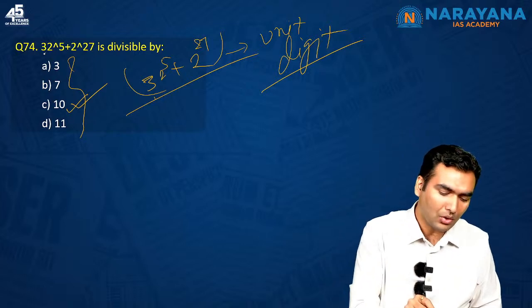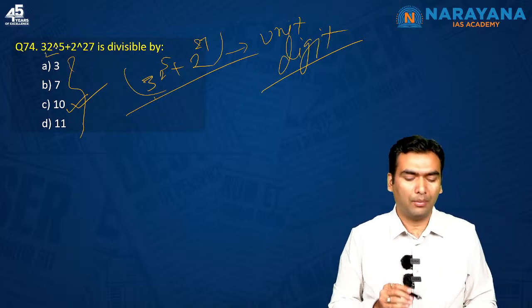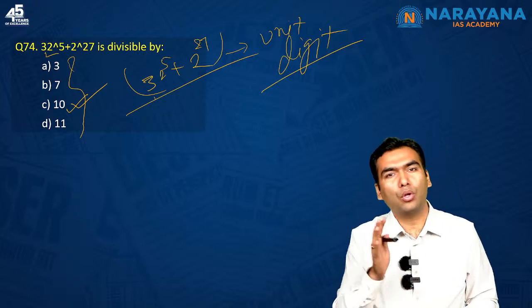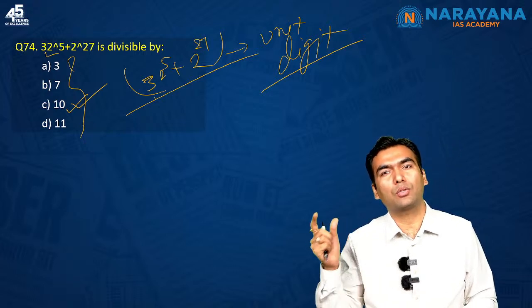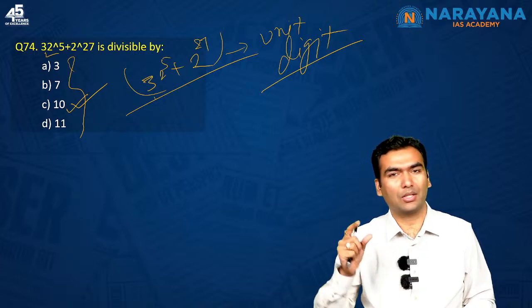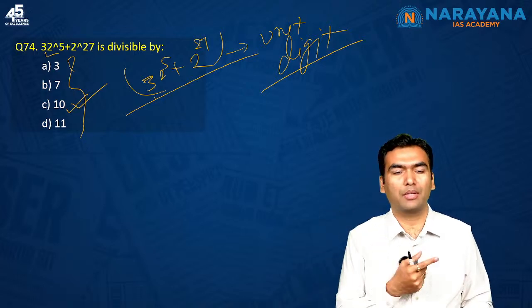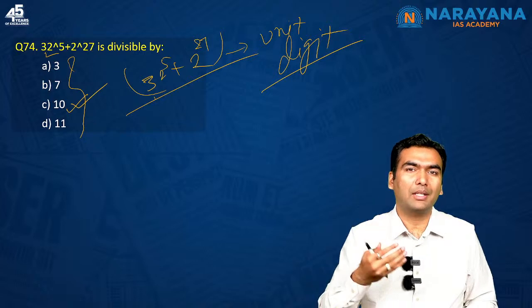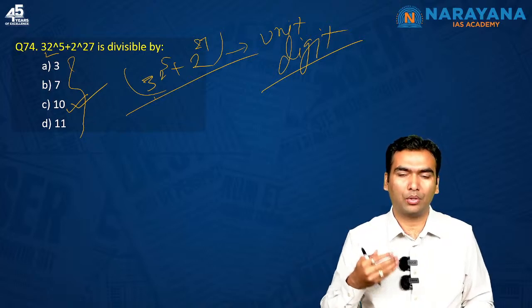So in the case of 2, if you multiply it 5 times, its unit digit has a pattern of 4. Sorry, in the case of 3 also we have seen in one of the questions that the unit digit repeats after 4 times.